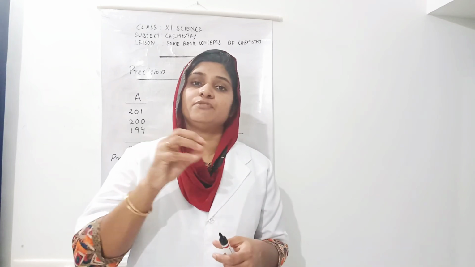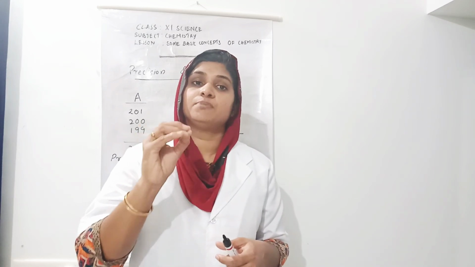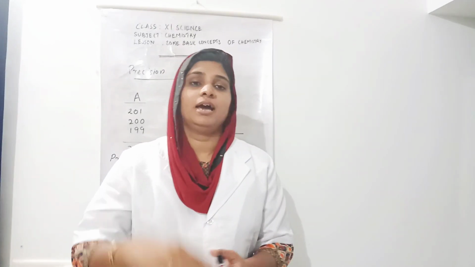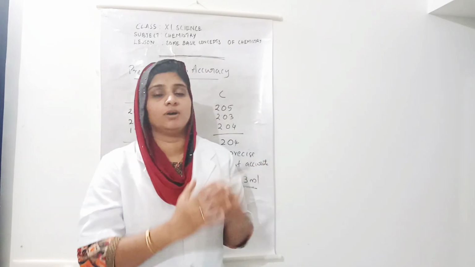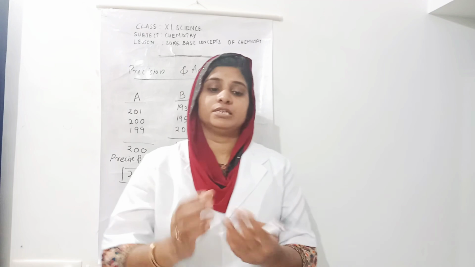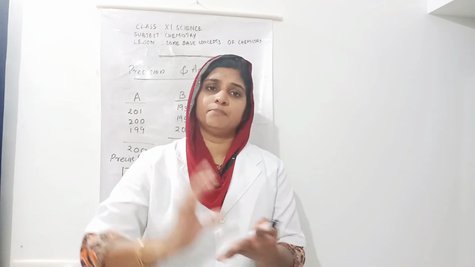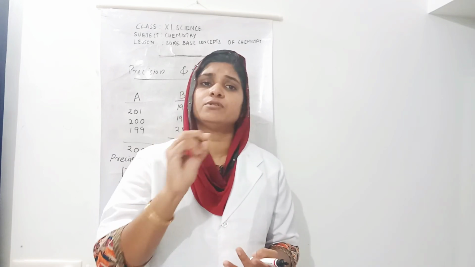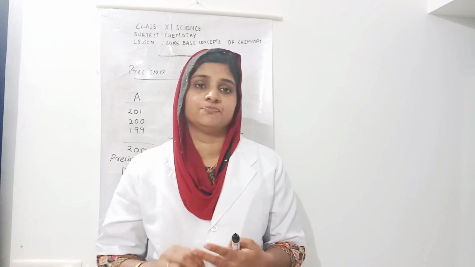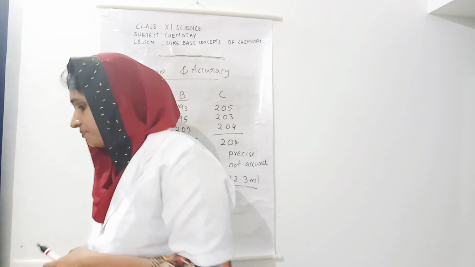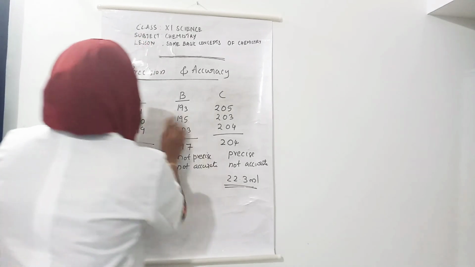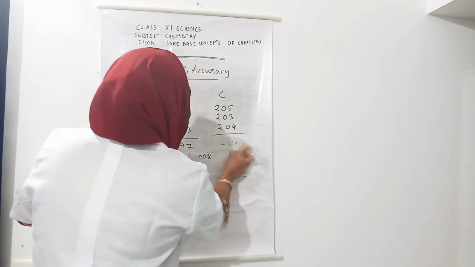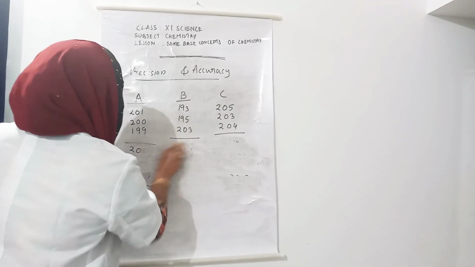And in a given number or quantity, in counting the number of significant figures, there are certain rules. Let us see which are the rules. The rules for significant figures.